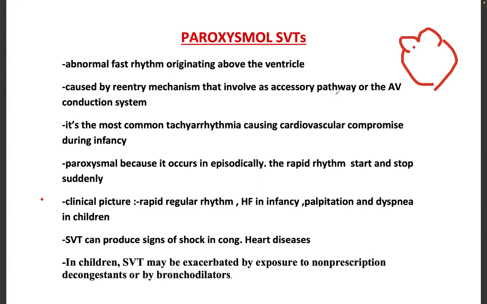that involves the accessory pathway. We all know the SA node, then the AV node, then the Purkinje fibers, and so on. But in the case of SVT, we will have an accessory pathway.